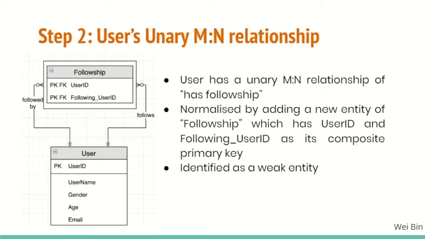Secondly, it was noted that the user has a many-to-many unary relationship. To solve this, we normalized by adding a new entity of followship which has user ID and following user ID as its composite primary key. The followship entity is identified as a weak entity.